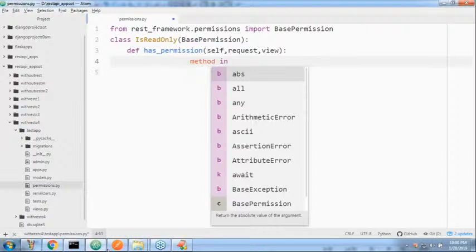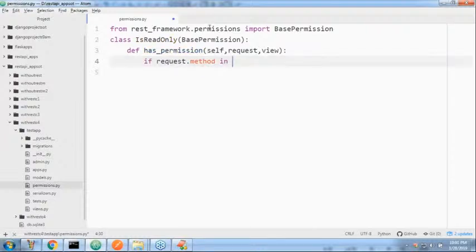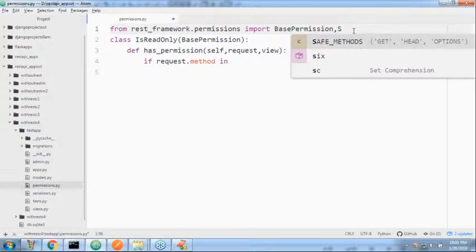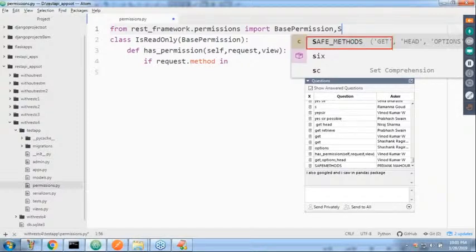To maintain safe methods, Django REST framework's permissions module contains one more variable. What is that variable? Just observe: SAFE_METHODS. Which are the safe methods? GET, HEAD, OPTIONS. Only these three methods are safe methods, right?